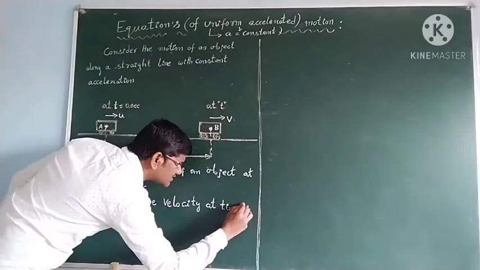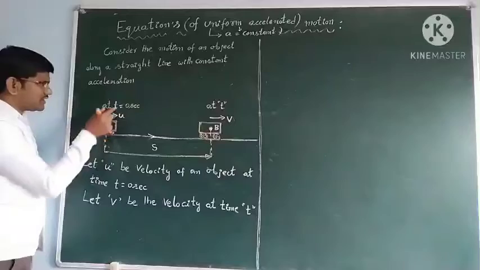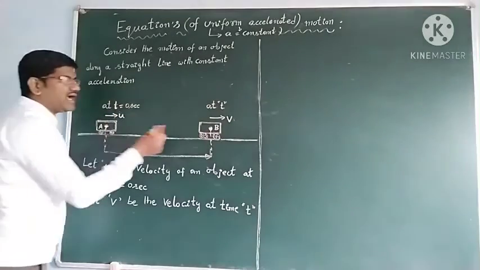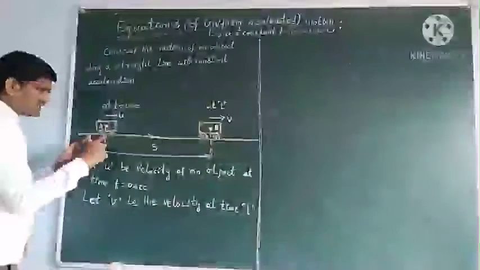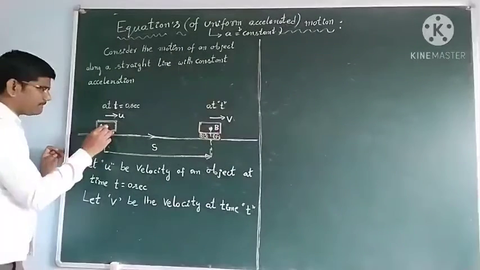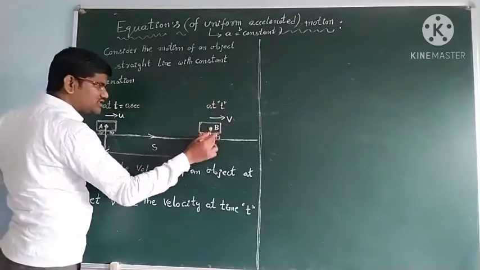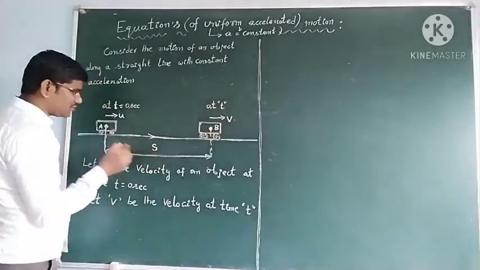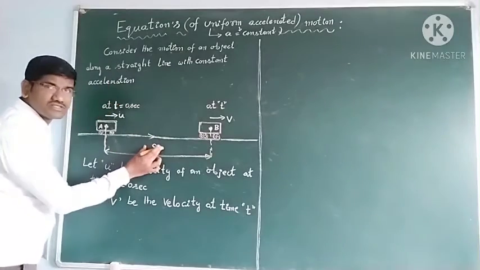So when we observe from the instant 0 seconds, the initial velocity is u and the velocity is v after t seconds. In those t seconds, the object has gone from this point and reached here. It has covered some displacement, which is the distance in a specified direction. So this is the displacement.